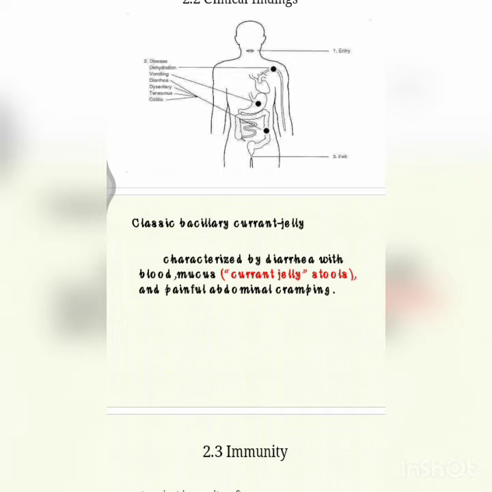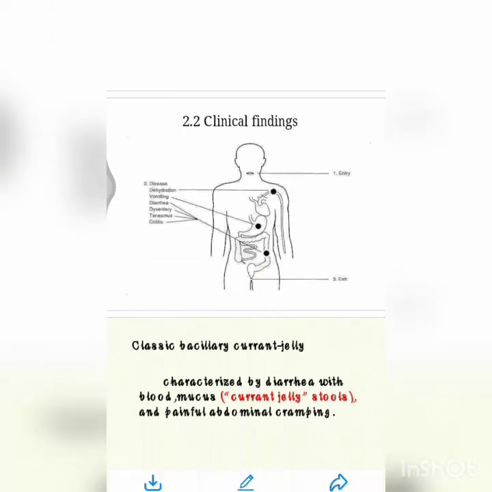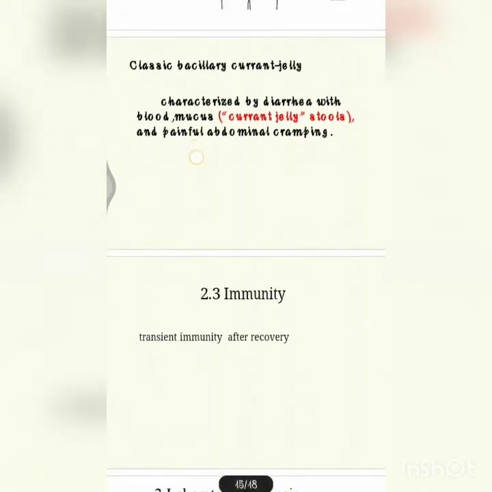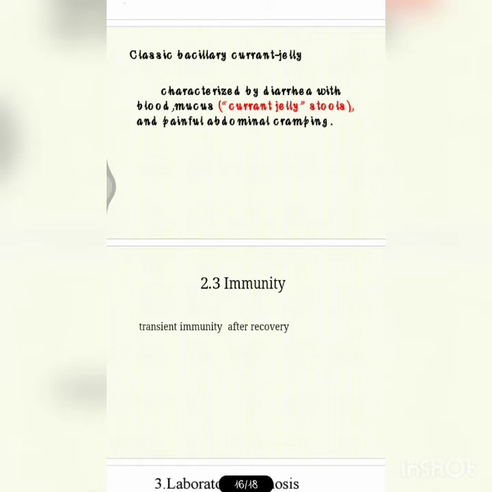Next, here you can see, first, ingestion, and next, infection of the epithelial cells of the villi of the large intestine. Next, the multiplication and spread to the lamina propria. Next, it causes an inflammatory reaction. Next, development of superficial ulcers. So this is how it develops in our body and creates a lot of disease. Transient immunity may be produced after recovery.